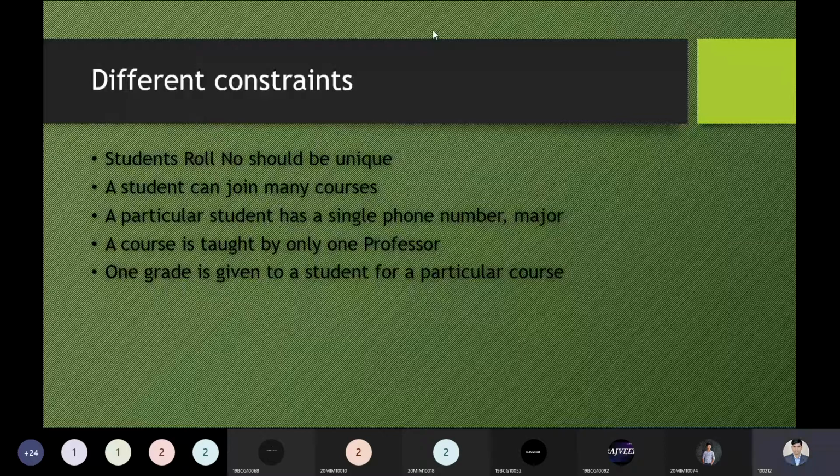A student can join many courses, of course, that should be possible. A student can opt for or choose many courses. As a student, you have opted for 3 different courses as per your requirement. A particular student can have a phone number and many courses. Yes, of course.